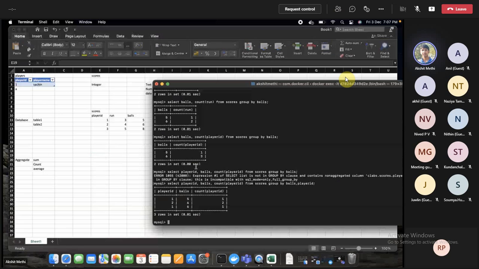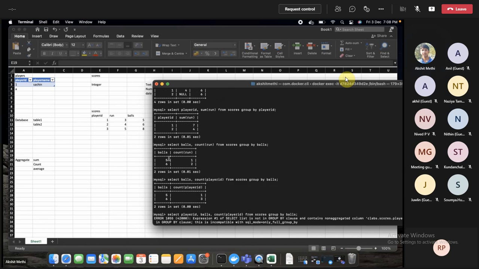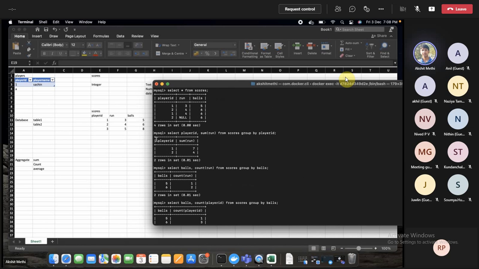So far we had generated some player ID, and we had the number of balls and the runs associated with that particular player. In this query I figured out how many runs a player had made.